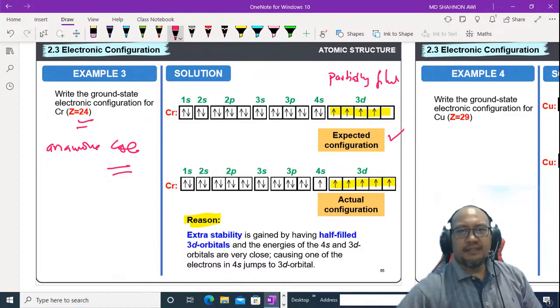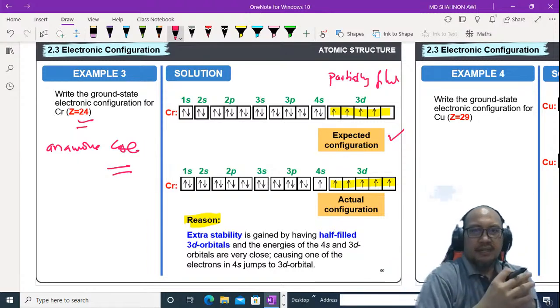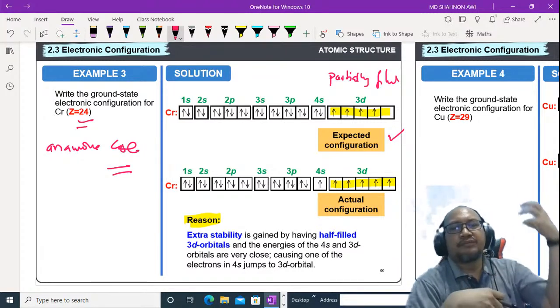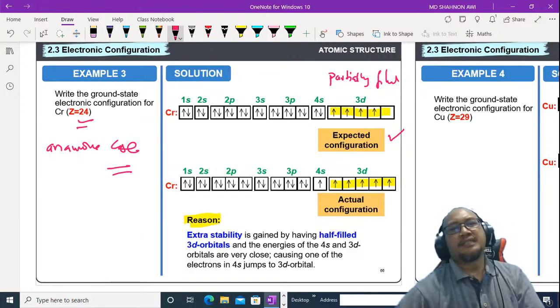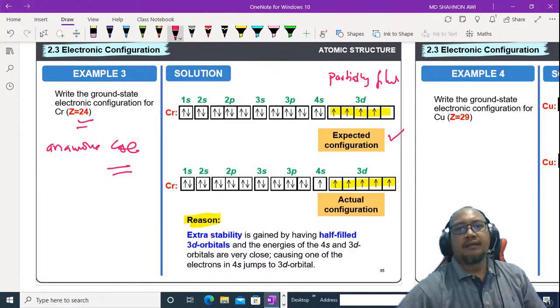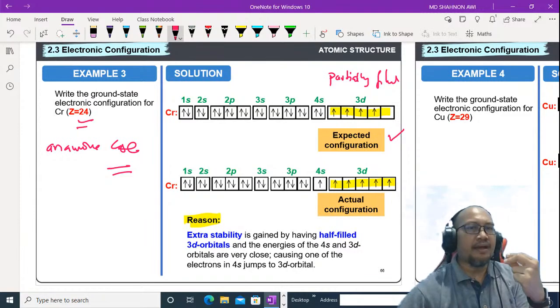Half-filled 3d orbital has extra stability. And the energies of the 4s and 3d orbitals are very close, causing one of the electrons in 4s to jump to the 3d orbital. This is the reason given by the scientists why the actual configuration of chromium is not 4s2, 3d4, but 4s1, 3d5.